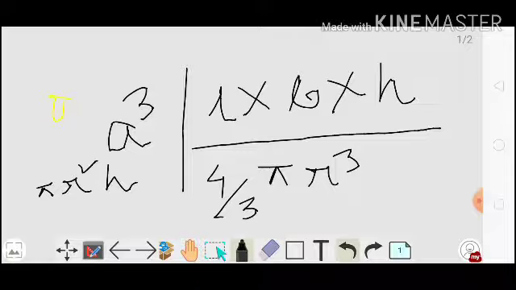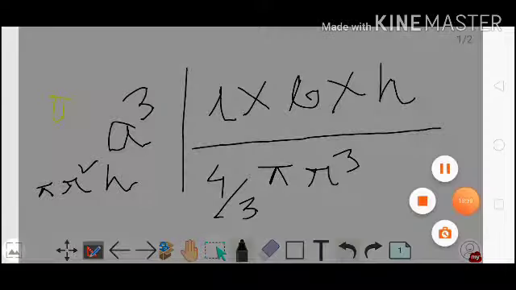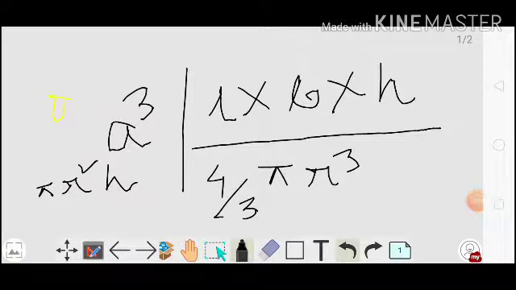But how will you measure the volume of those solids which do not have any regular geometrical shape? Okay, we will use the method of displacement of liquid. We know that whenever you are immersing, meaning dipping, a solid into a liquid,